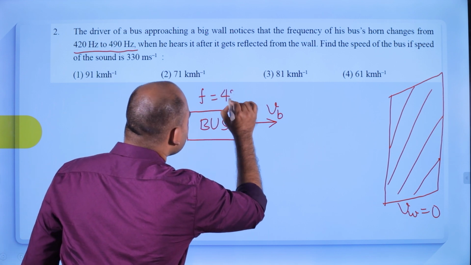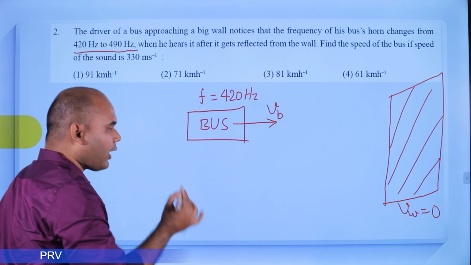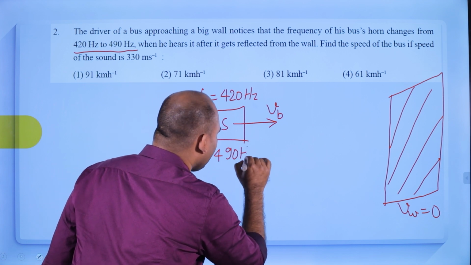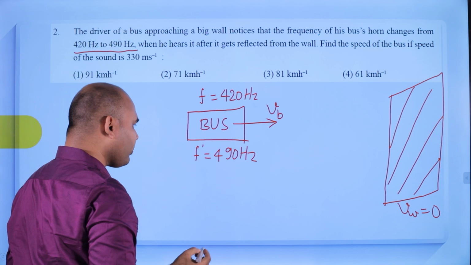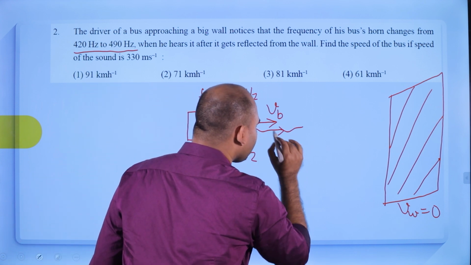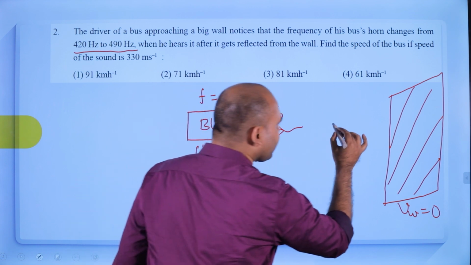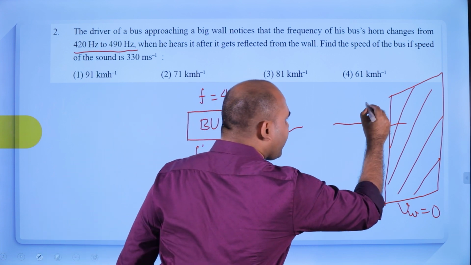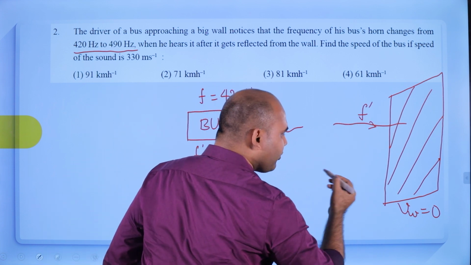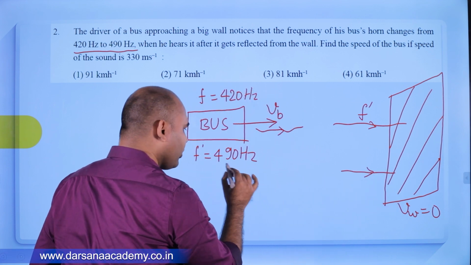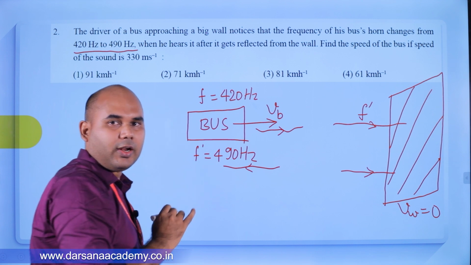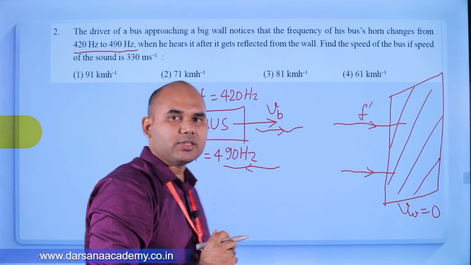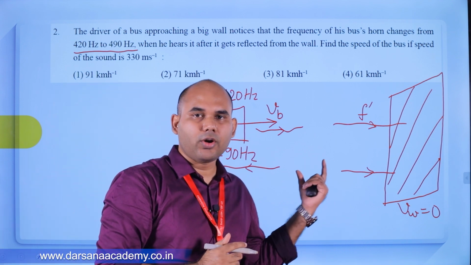420 hertz. Clear? And F dash is what? 490 hertz. So first of all, the bus is the source and the frequency will move in this direction at 420 hertz, and it will reach here, since there is relative motion between source and observer. So the frequency heard by the wall will be, let us suppose, F1. Then it will reflect back, and here again it will hear the reflected frequency F dash, and that is 490 hertz. Okay, so two times here we will apply the Doppler effect to get the value of the speed of the bus.